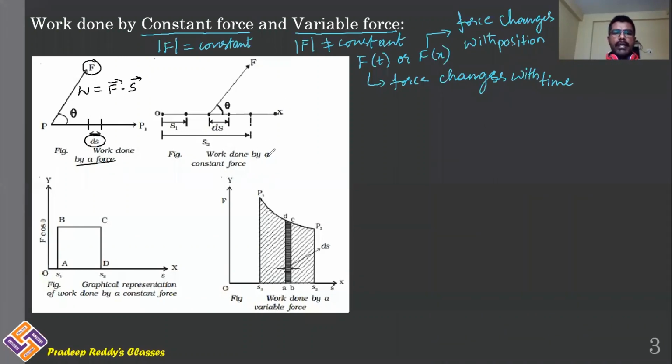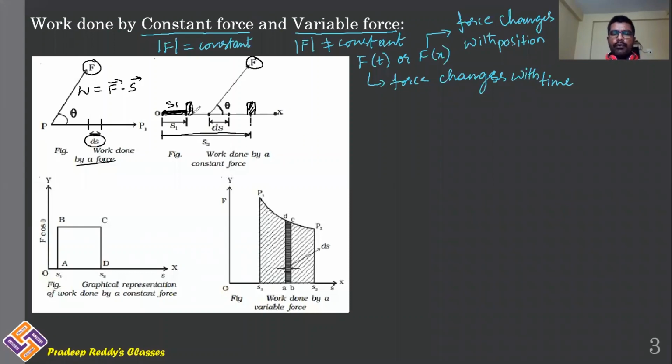And if it is work done by a constant force, of course, you can write it the same way. There is initially displacement of the body from here to here. Initially, this is S1 and this is S2. You are applying force on the object such that initially the body is at this position and it is moved to this position.